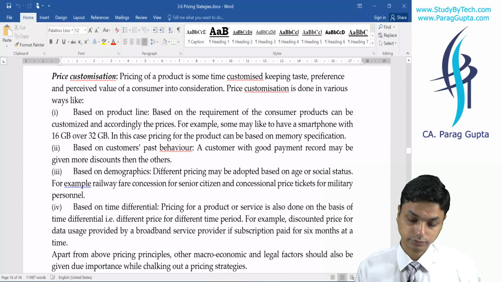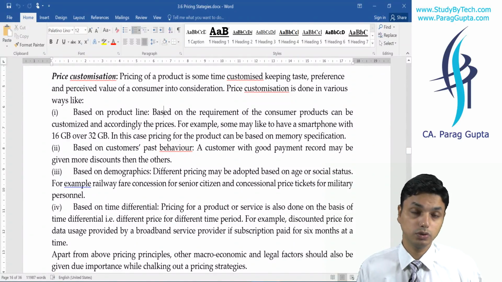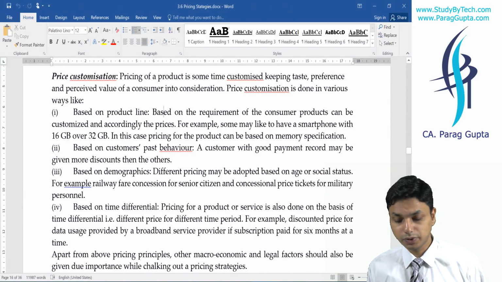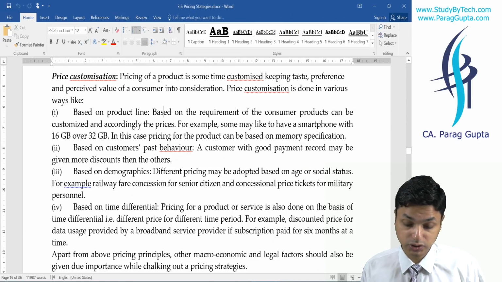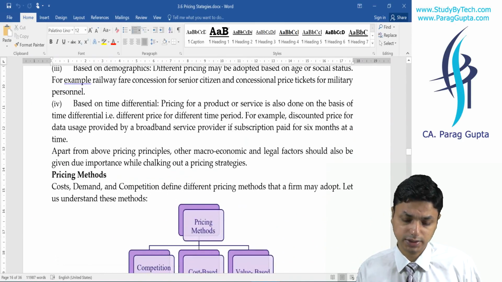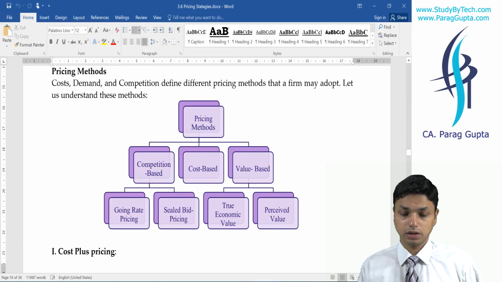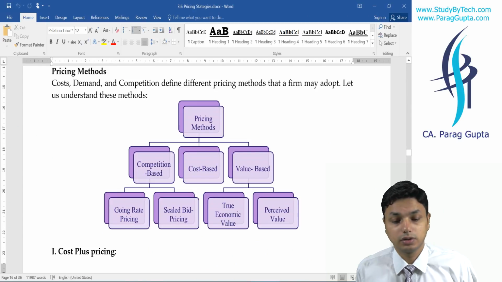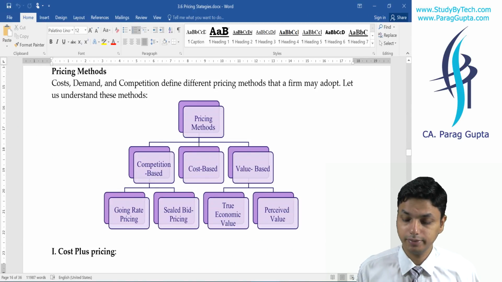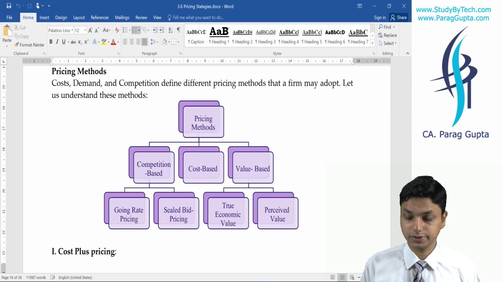Price customization. I told you that price is customized according to demographics, time differential and customer behavior; prices differ. Last thing, pricing methods can be of different kinds. Mainly there are three kinds.